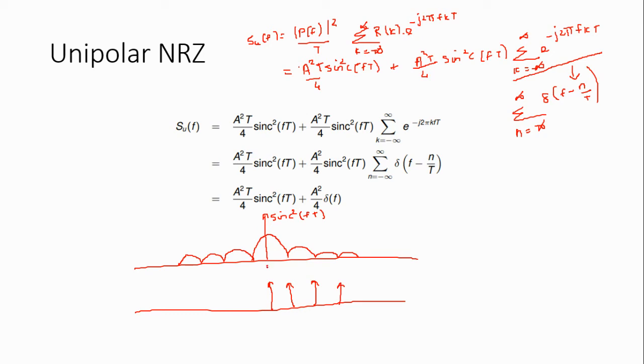The time axis is 0, then 1 divided by Tb, 2 divided by Tb, 3 divided by Tb, and on the negative side minus 1 divided by Tb, minus 2 divided by Tb, minus 3 divided by Tb.